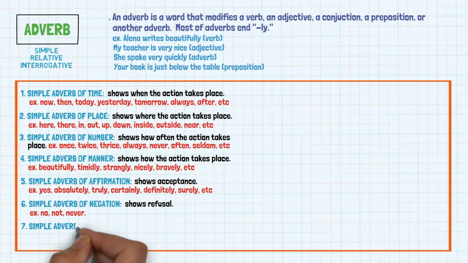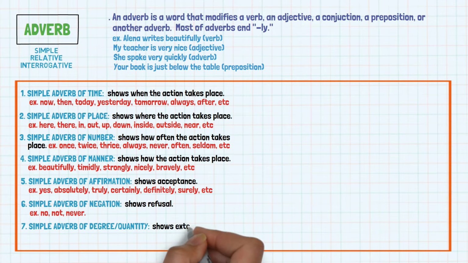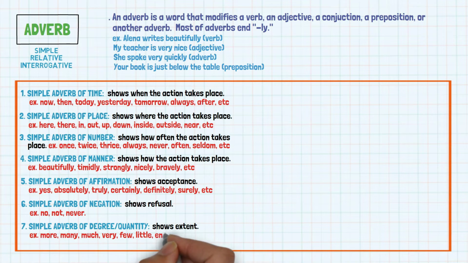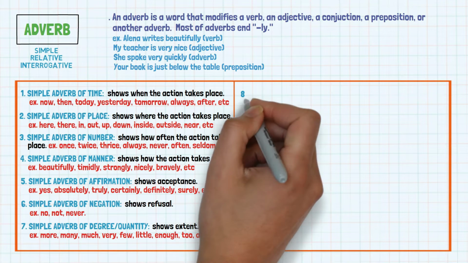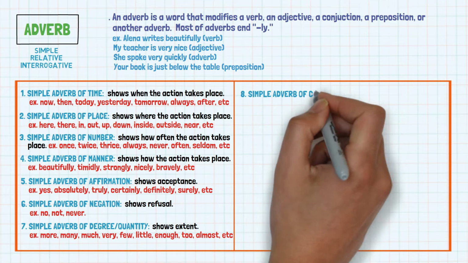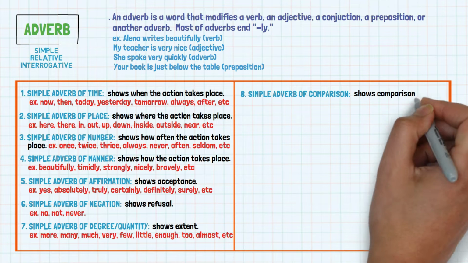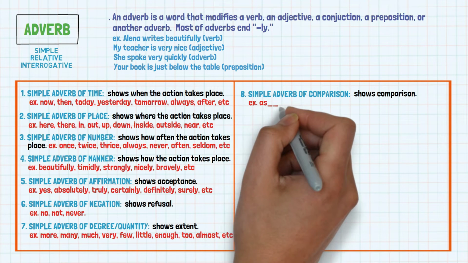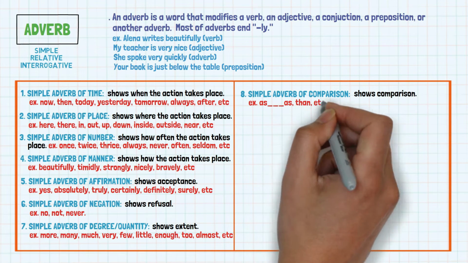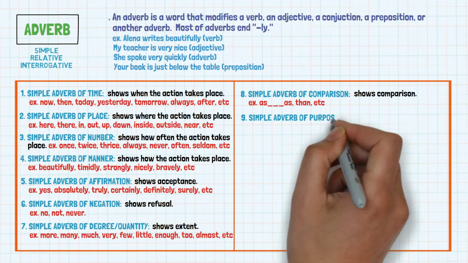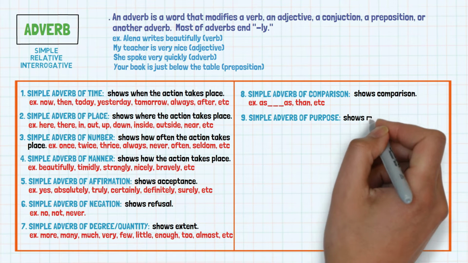7. Simple adverb of degree or quantity. Simple adverb of degree shows extent. For example, more, many, much, very, few, little, enough, too, almost, etc. 8. Simple adverb of comparison. Simple adverb of comparison shows comparison. For example, as, than, etc. 9. Simple adverb of purpose. Simple adverb of purpose shows motive or intention.